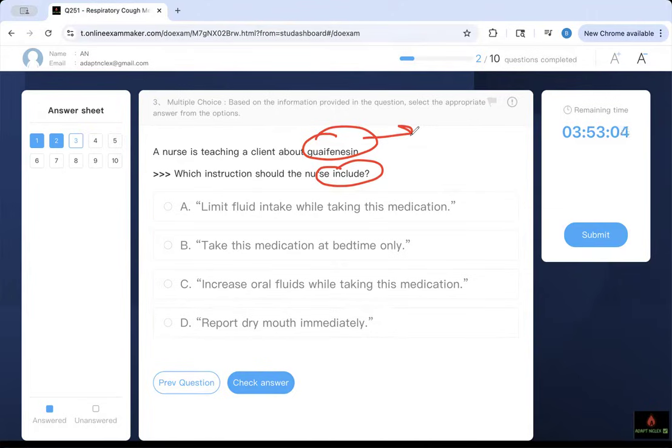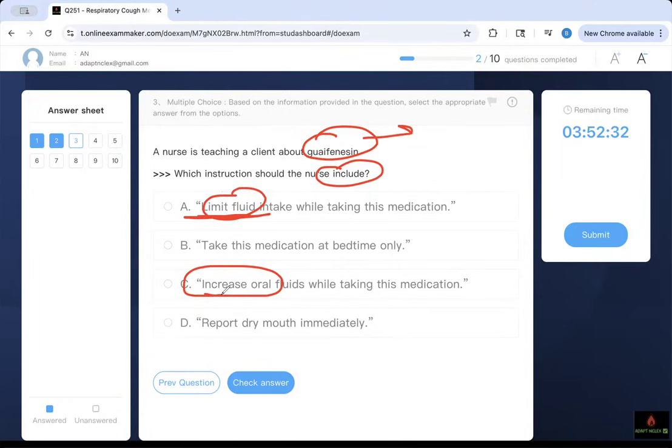And I told you in the second question, it is an expectorant that helps you clear secretions, mostly thinner secretions, not the thick ones. Therefore, which one should you include? If I'm clearing my secretions, I need something to help me clear them. Limit fluid intake? This is a strategy for how to answer questions. If you look at these answer choices, limit fluid intake and increase fluid intake, something should tell you one of them is the right answer.